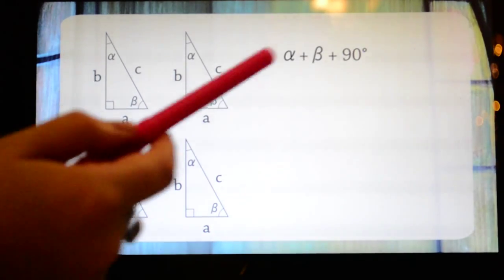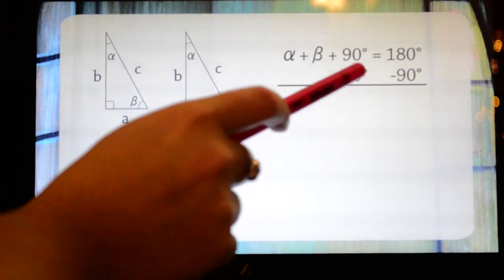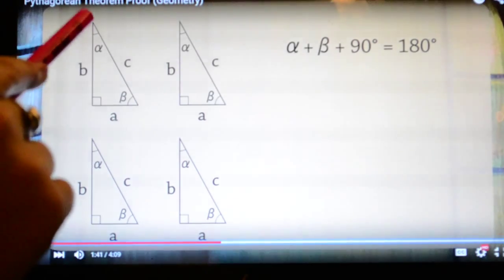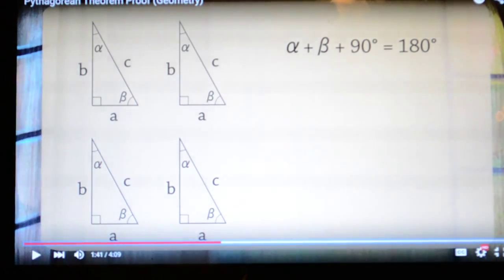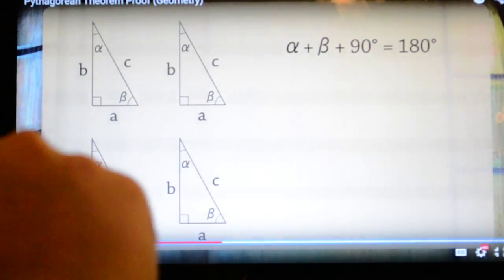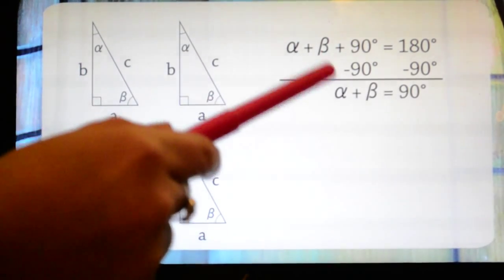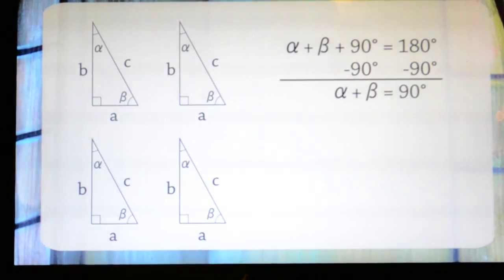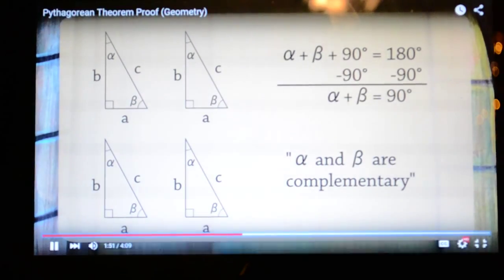So now we're going to take a look at what alpha plus beta equals. Alpha plus beta plus 90 is equal to 180. The inside of the triangle, the angles all add up to 180. So, subtract 90 from both sides, and then you know that alpha plus beta is equal to 90. So you know that they are complementary angles.